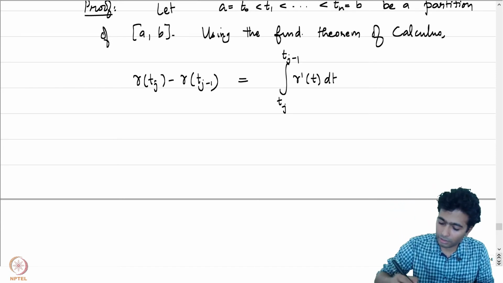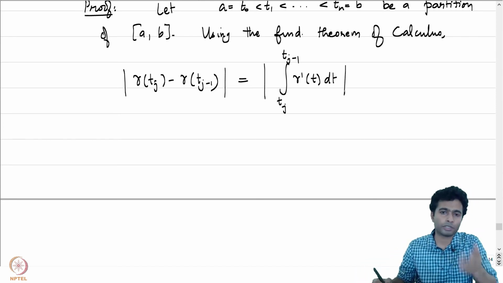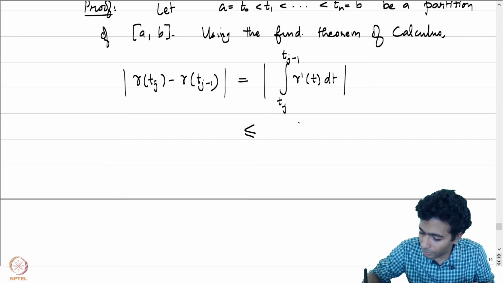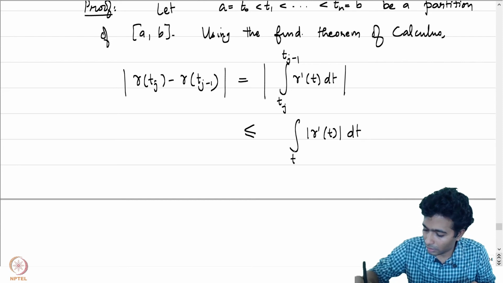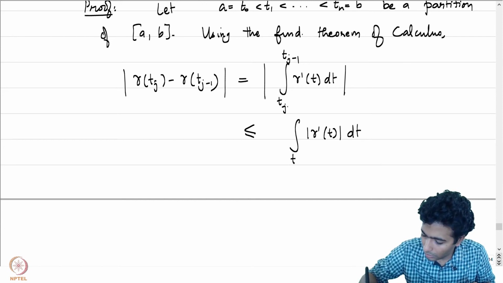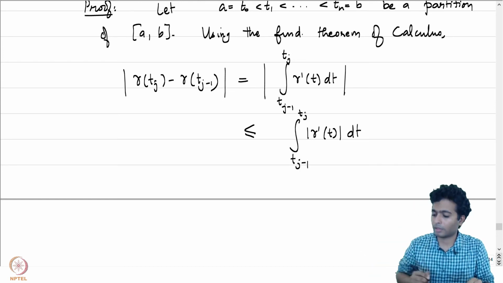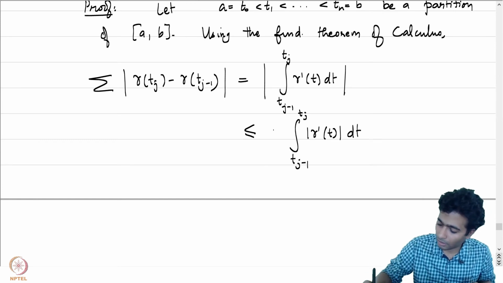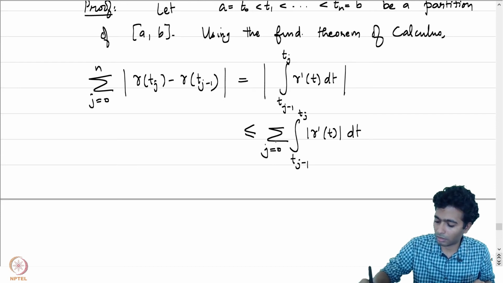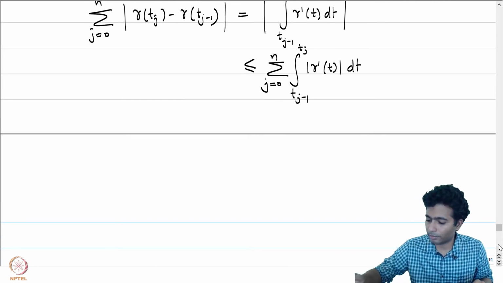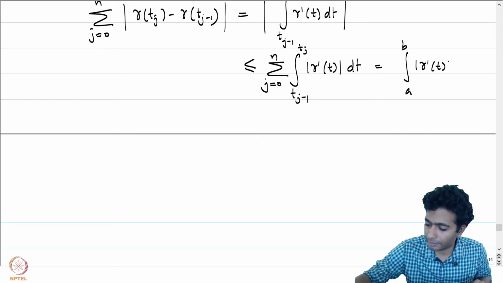And now, if we look at the absolute value here, we just proved a lemma which told us that this is less than or equal to the integral of mod gamma prime t dt from tj minus 1 to tj. Now, if we look at the sum where j is going from 1 to n, the right hand side is just going to be equal to the integral from a to b of mod gamma prime t dt.